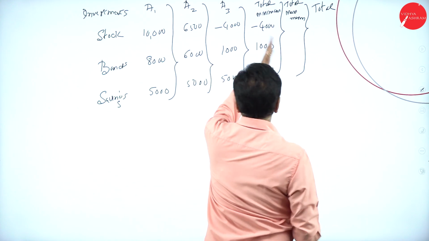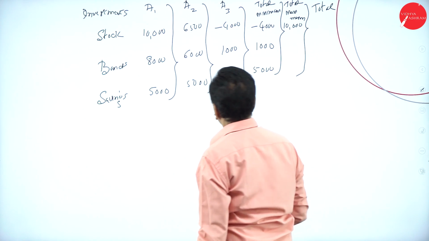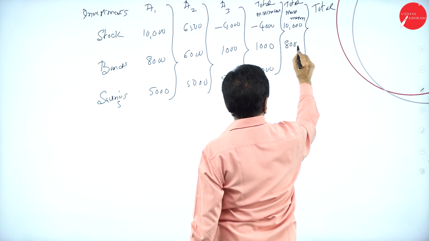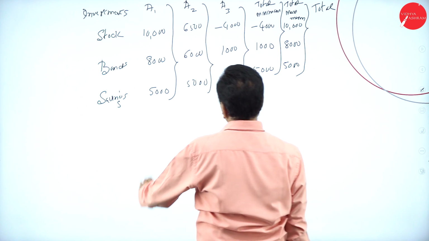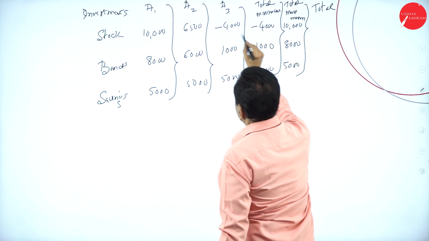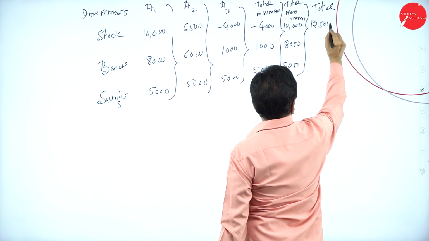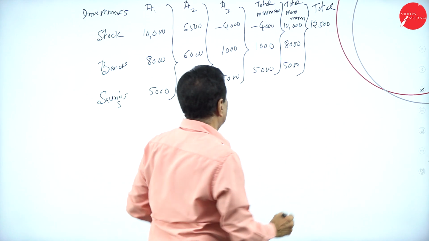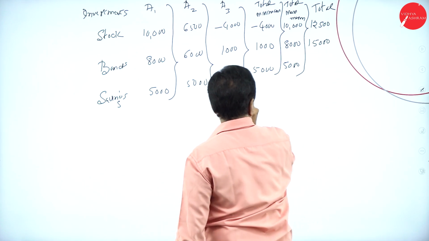Here, maximum 10,000 is the maximum. Here, maximum 8,000. Here, maximum 5,000. Make the total: 10 plus 16,500, minus 4 gone means this is 12,500. Total of these: this is 8,000 plus 6, 14,000 plus 1,000, 15,000. This is 5 plus 5, 15,000.